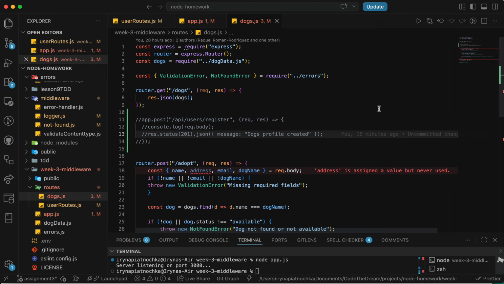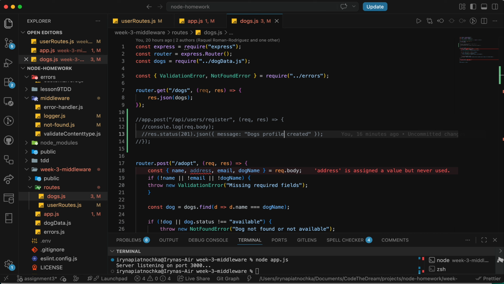The res object is used to send responses. It's res.status, to set the HTTP status code, res.json, to send a JSON response, res.send, for text or HTML. Every request must result in exactly one response, or it will time out.